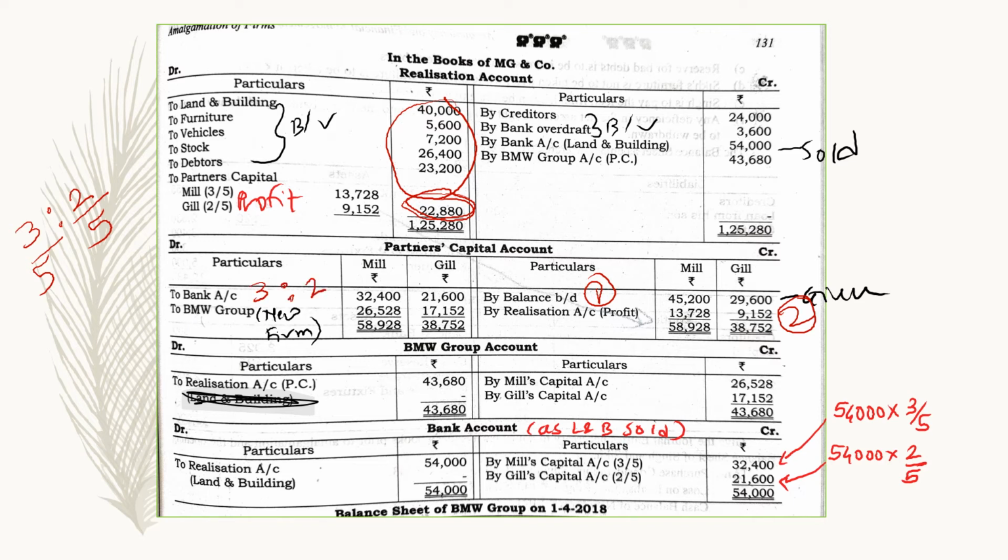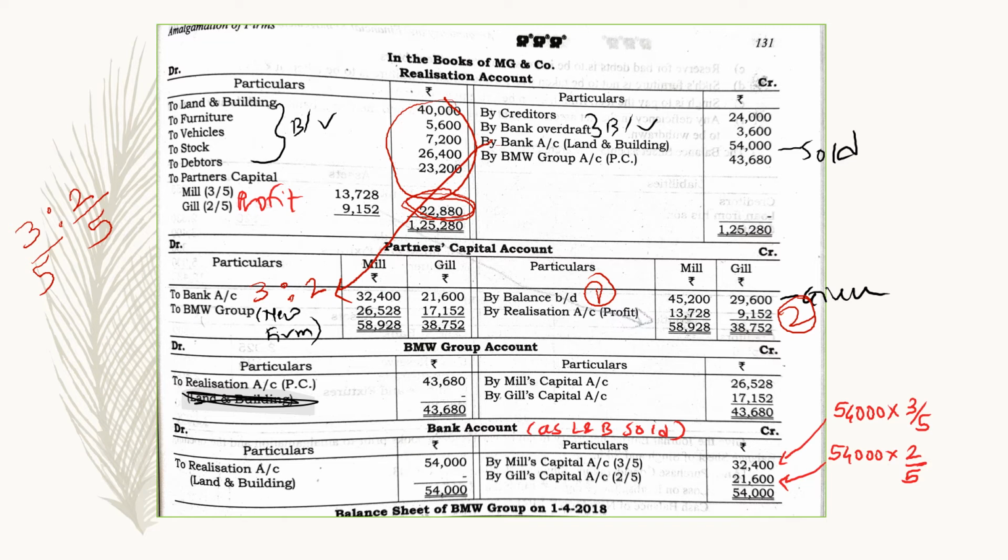So distribute this also into 3:2. The calculation is done here: 54,000 into 3/5, 54,000 into 2/5, that is your amount 32,400 and 21,600.